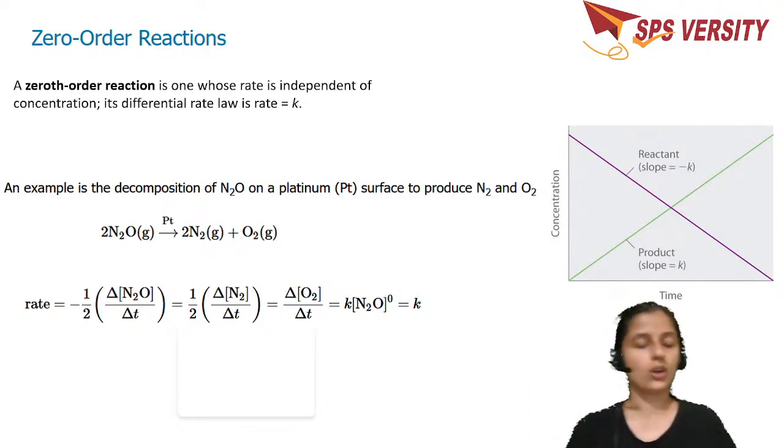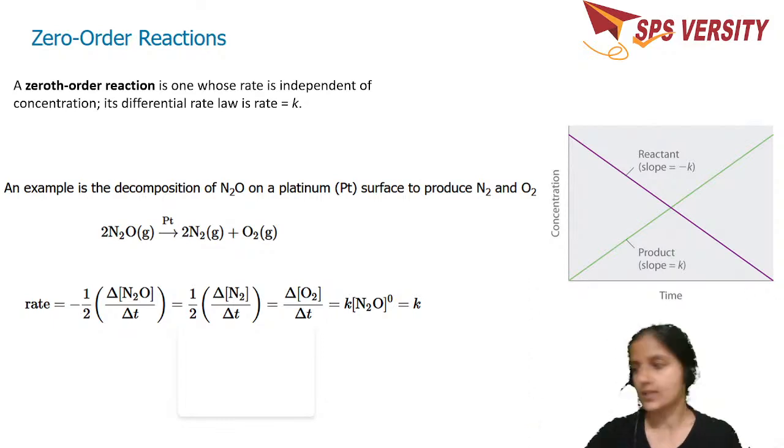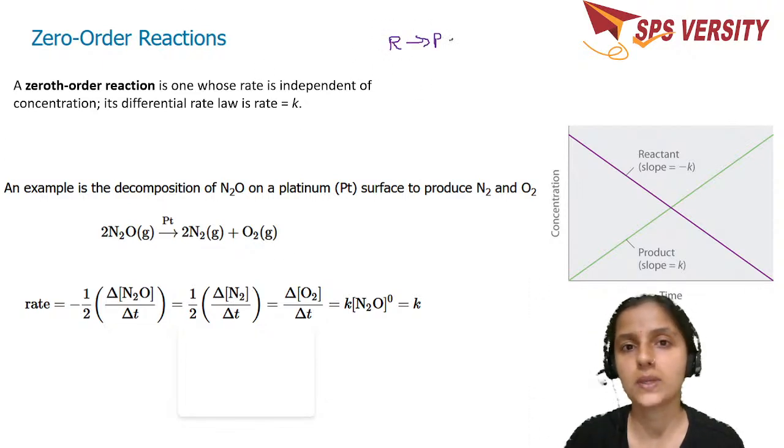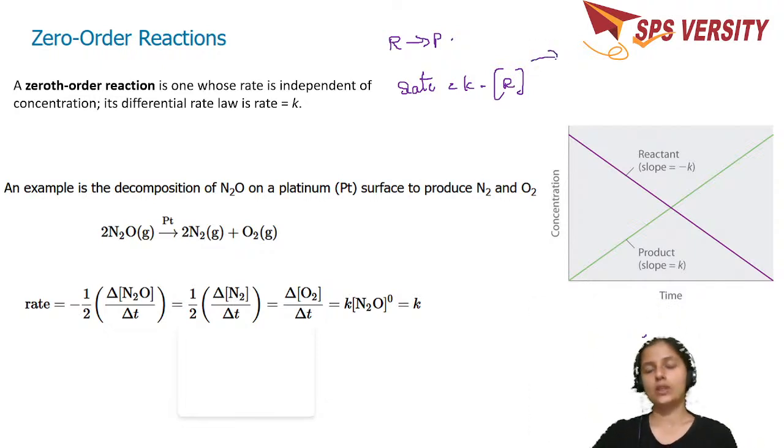Then we have the zero order reactions. Whenever you say zero order reaction, how do you put any reaction? To keep them simple, I'll take R gives rise to P. The rate is equal to K into the concentration of reactant to some power. Whatever the power you are going to give here, that becomes the order.